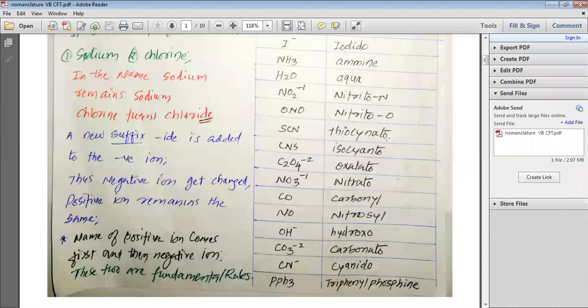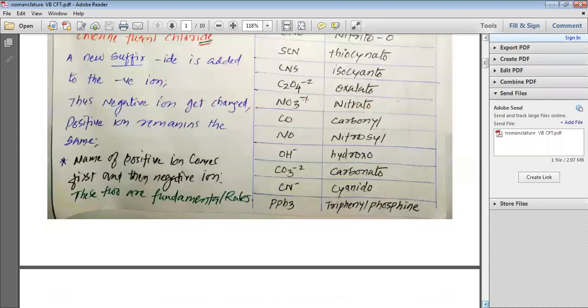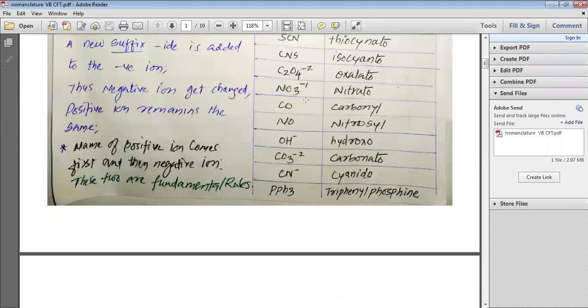SCN is written as thiocyanato. NCS is written as isothiocyanato. These are also ambident ligands. C2O4 2 minus is written as oxalato. NO3 minus is written as nitrato.